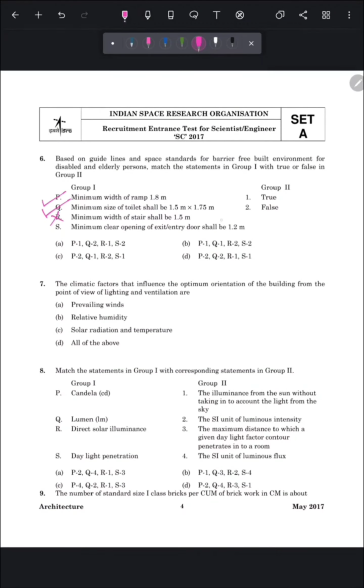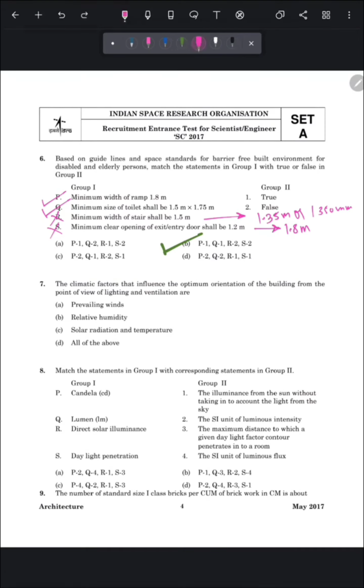The minimum width of stair should be 1.35 meter or 1350 mm. Fourth statement is minimum clear opening of exit entry door shall be 1.2 meter. So this is also false. Minimum opening of entrance or exit door should be 1.8 meter. According to this, the correct answer will be option number B, P1 Q1 R2 S2, because R and S are false statements and P and Q are true statements.